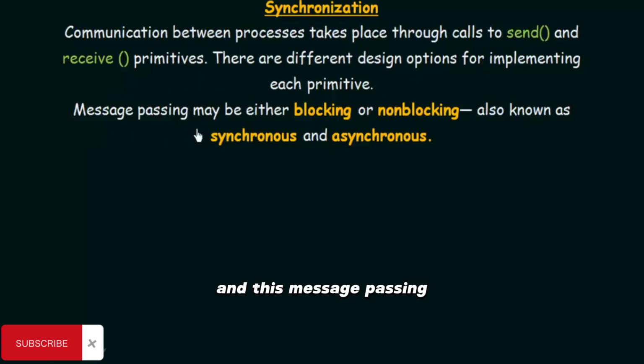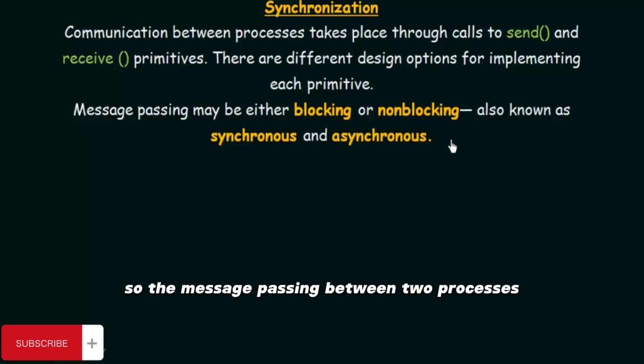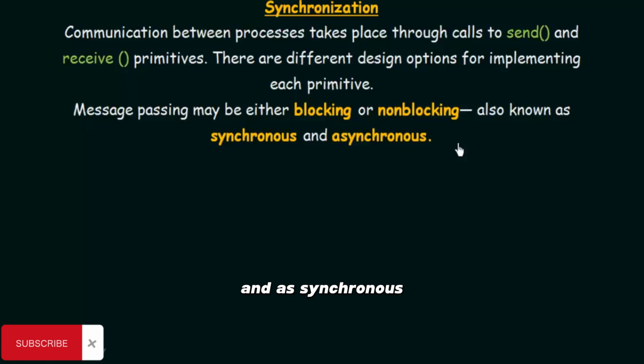Message passing may either be blocking or non-blocking, also known as synchronous and asynchronous. So message passing between two processes may either be of a blocking type or a non-blocking type. The blocking type is known as synchronous communication, and the non-blocking type is known as asynchronous communication. Now let us see the meaning of blocking and non-blocking, and what the features of these are.